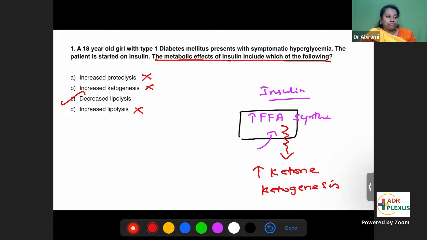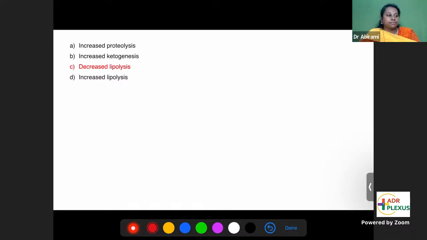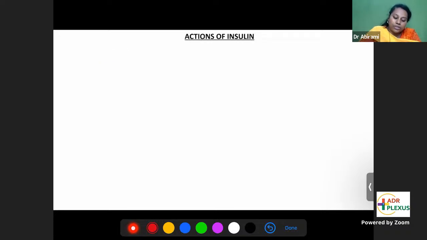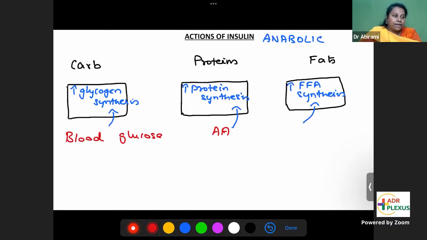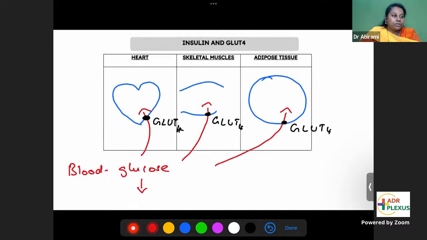Lipolysis means breaking down of fats. That is not happening. So the metabolic effect of insulin includes decreased lipolysis. C, decreased lipolysis is the answer. So only when you know all about the actions of insulin, you'll be able to answer these questions. So that is about insulin and the first question.